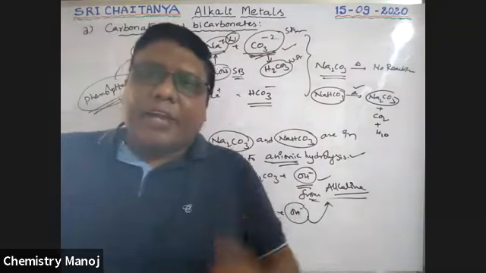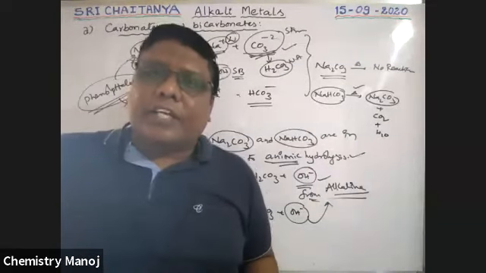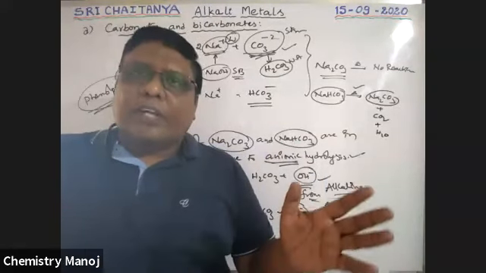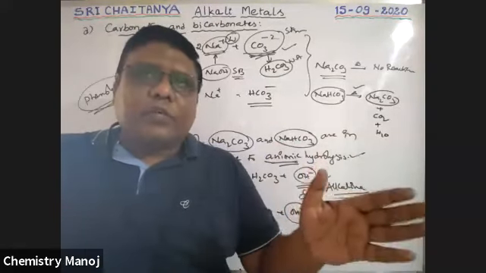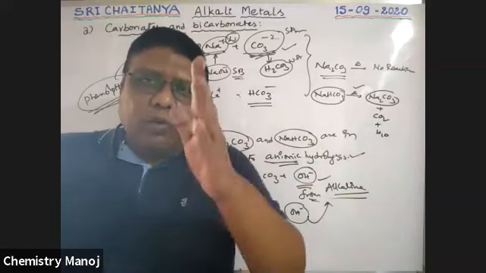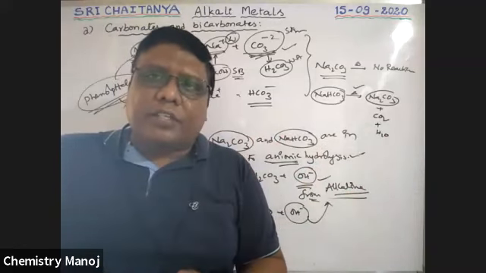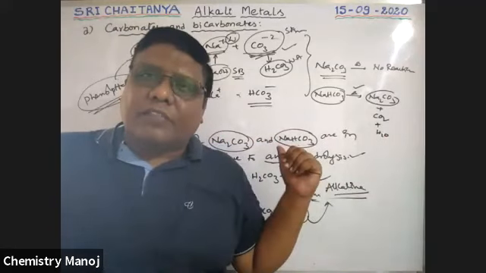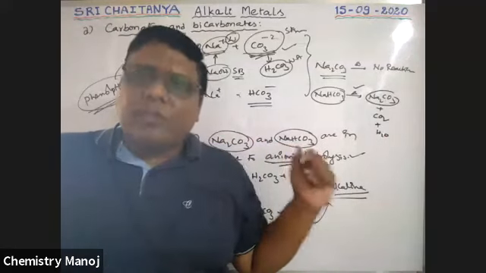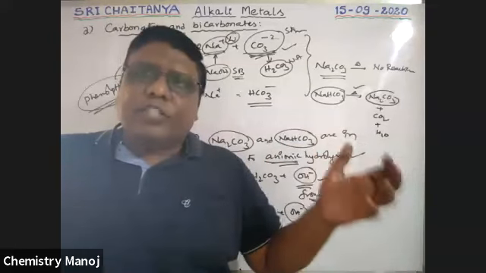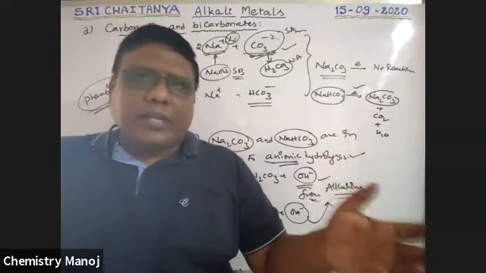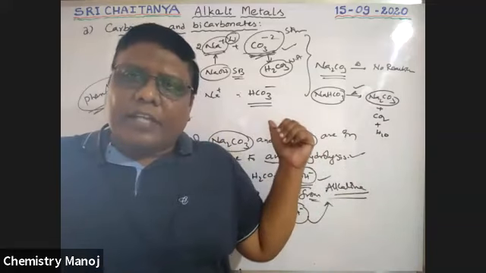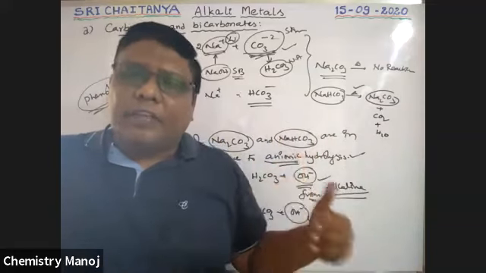In double indicator titrations, methyl orange and phenolphthalein indicators are used. Phenolphthalein only converts Na2CO3 into NaHCO3, up to the formation of bicarbonate. The next reaction is not possible with phenolphthalein. That means half of the Na2CO3 reaction is estimated with the help of phenolphthalein, but sodium bicarbonate is not estimated with it.